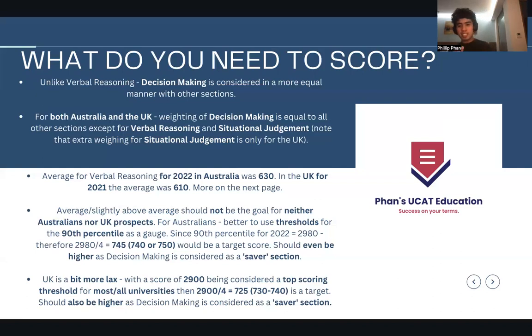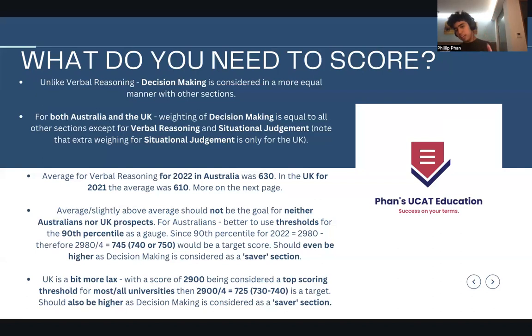That means I expect your score to be higher. What do I mean by saver section? It's a section that's meant to boost your other marks up, because you're expected to do badly in other sections. For verbal reasoning, you know it's going to be a lower average. You saw the average is like 580 right there. The idea is that you want your decision making to lift up your verbal reasoning. So it's a saver section, and you might want to aim a bit higher than 740 or 750.